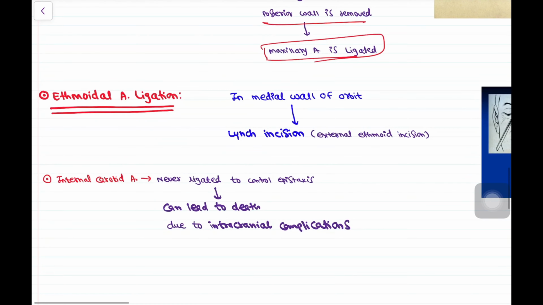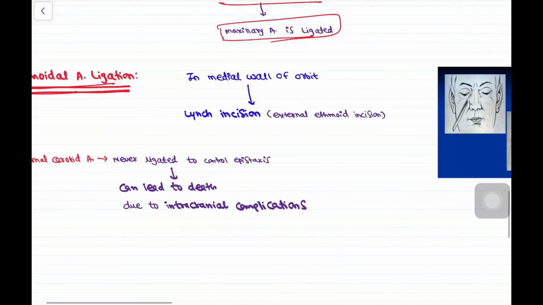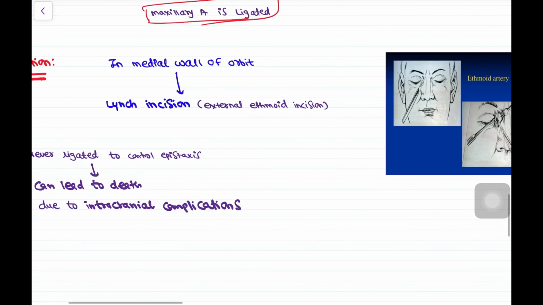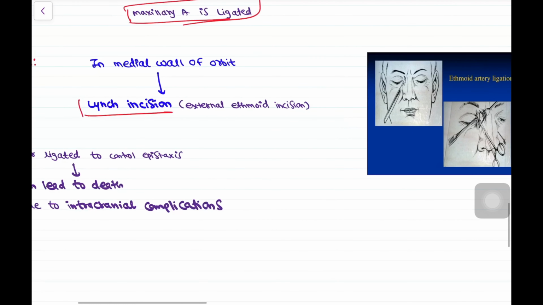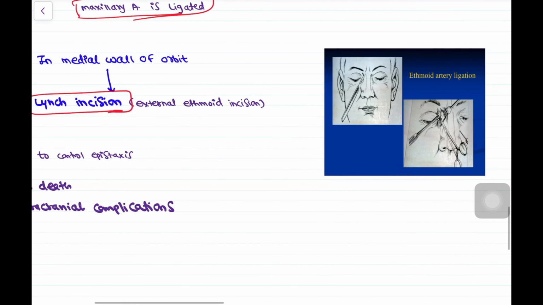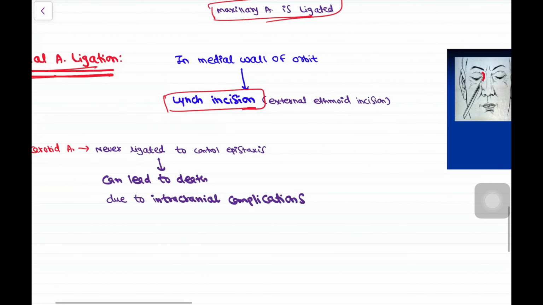The next is ethmoidal artery ligation. So even if the external carotid artery is ligated, if the bleeding is not stopping, now we have to go for external ethmoidal artery ligation. Okay. In this ethmoidal artery ligation, a Lynch incision is taken on the medial wall of the orbit. So this is the medial wall of the orbit, and this Lynch incision is taken, and in this way the ethmoidal artery is ligated. Okay.